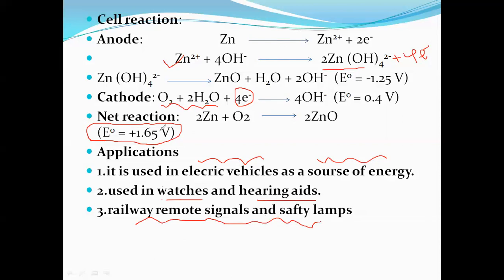Why? Because the zinc air battery has a longer lifetime. The first condition is a longer lifetime, and the second condition is a constant voltage. Because of the alkali electrolytic medium, the zinc air cell has a longer lifetime. Number two is a constant voltage. Number three is more applications. Because of all these conditions, the zinc air battery is also a primary cell used in advanced applications.